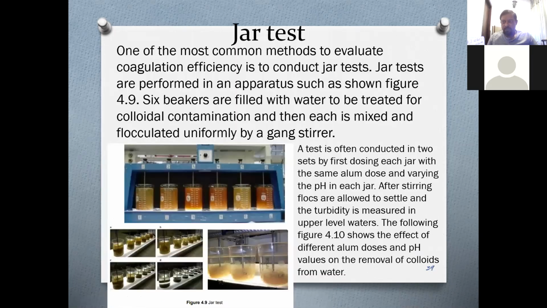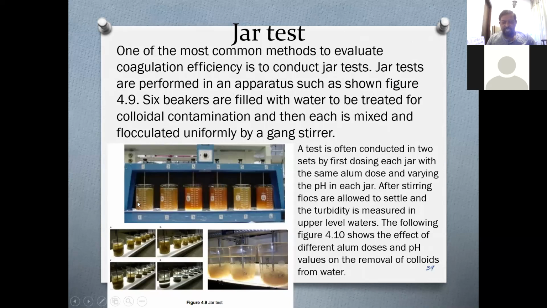Now, in order to perform this coagulation, first we need to know how much alum is required. So to do that, there is a very interesting test called the jar test. In this test, I'll read it from here. One of the most common methods to evaluate coagulation efficiency is to conduct jar tests. Jar tests are performed in an apparatus such as shown in figure 4.